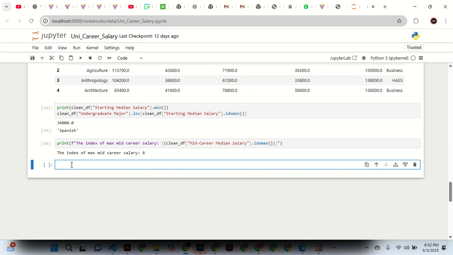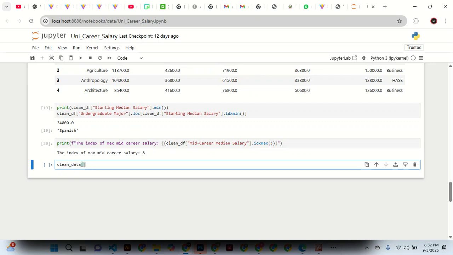So we want all the columns from that row for education. So we can say clean underscore data, clean data, then we get list.